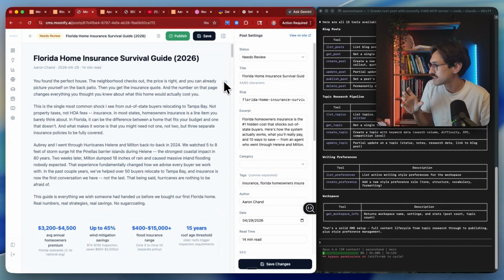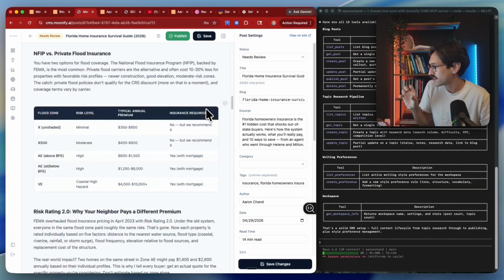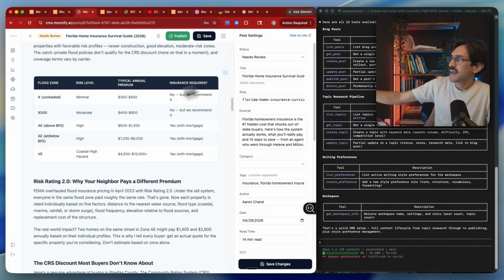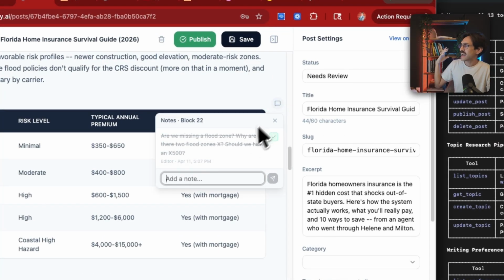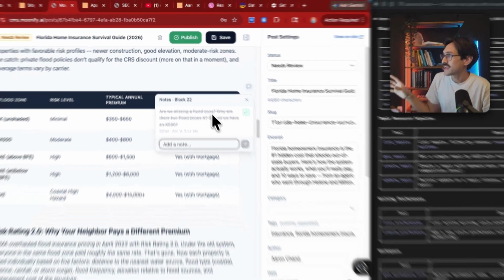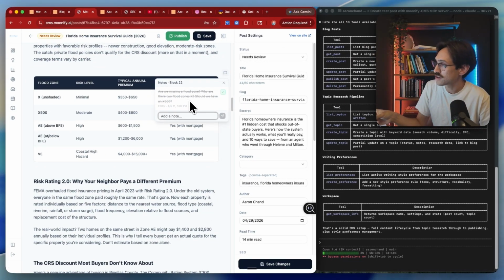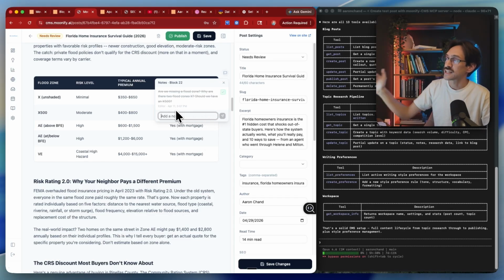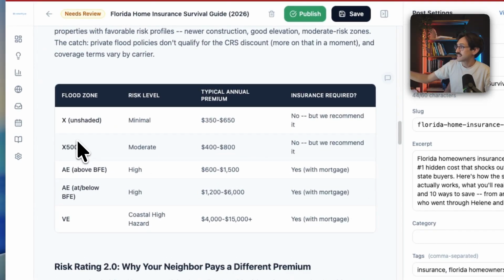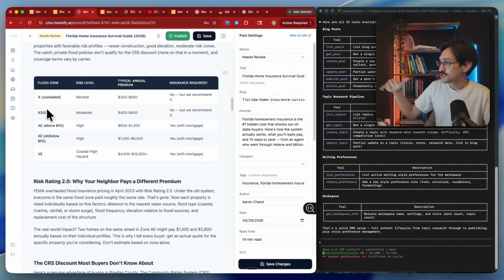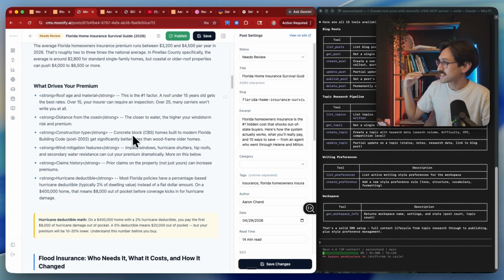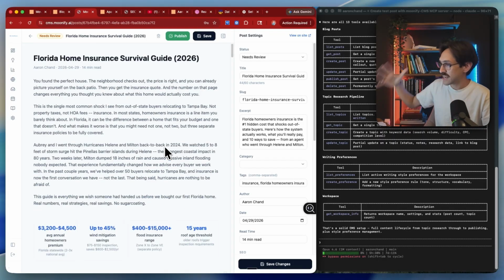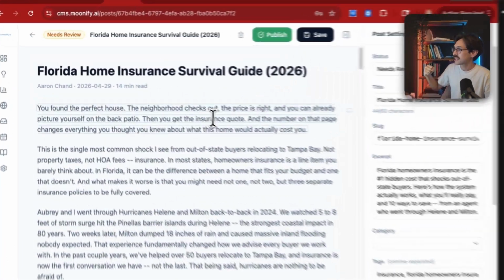I recently wrote this blog, or we were working on this blog, and here it had put X and X instead of X and X500, and I had written the comment, are we missing a flood zone? Why are there two flood zone X's? Should we have X500? And so then you can see that Claude resolved that comment. You can see when he resolved it, and then he updated it from X to X500. And so this is essential to me for just creating a self-improving system that you can work with Claude.